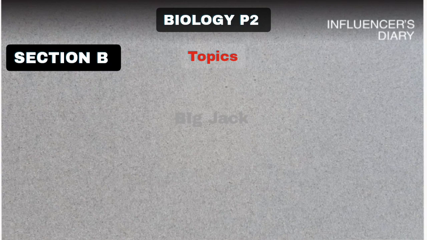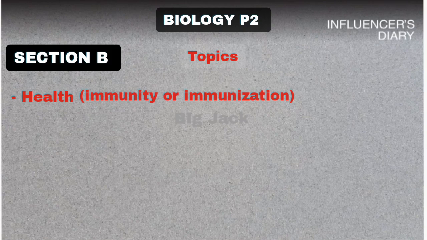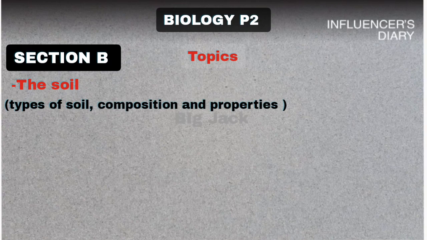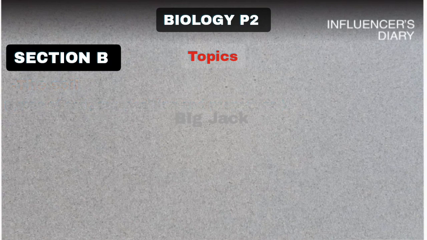On section B, the first one which is likely to come in your paper is health. In this part, they can also include immunity, which is immunization. Then the next one is going to be the soil. Under the soil, you need to know the types of soils, their components, and also their properties. You need to know them.